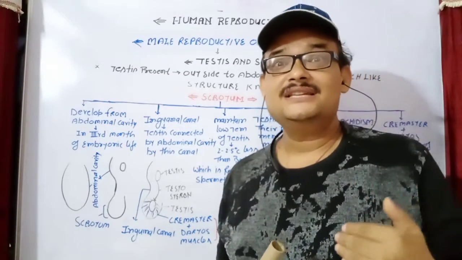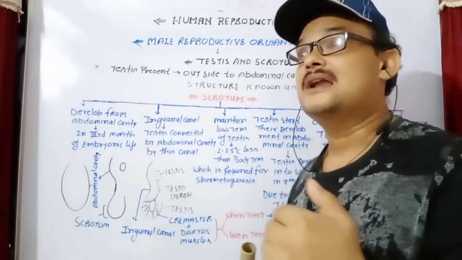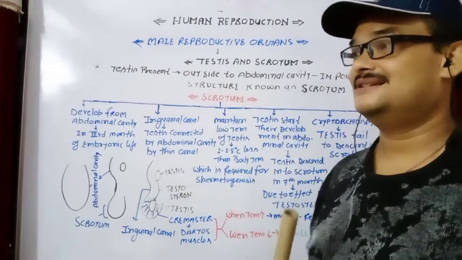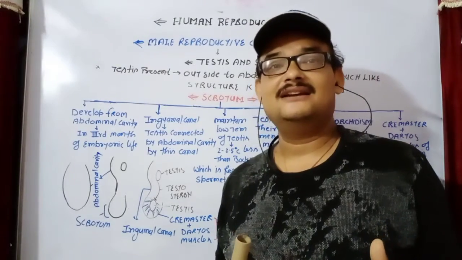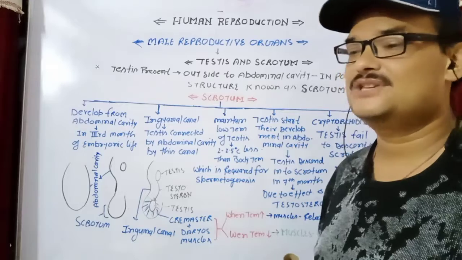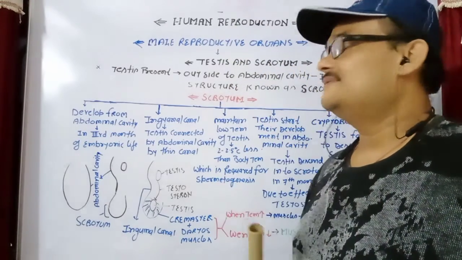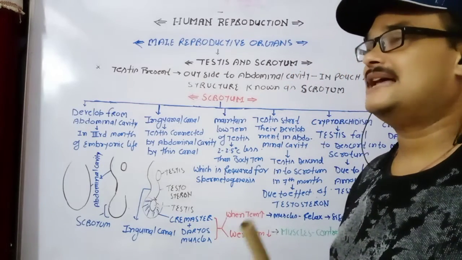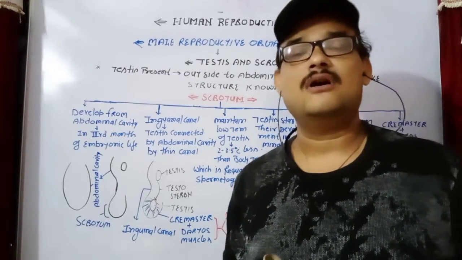This disease is known as cryptorchidism. Remember this word, cryptorchidism. After the birth of the child, the doctor can send the testis into the scrotum by surgery, but such testes are not functional. So it means the testis descends into the scrotum in the seventh month of embryonic life.